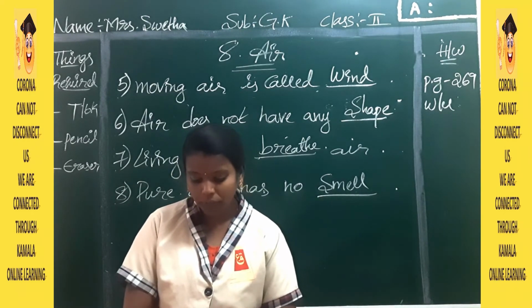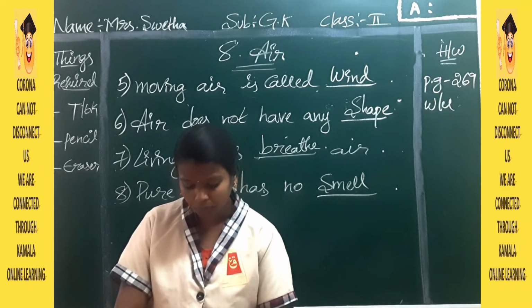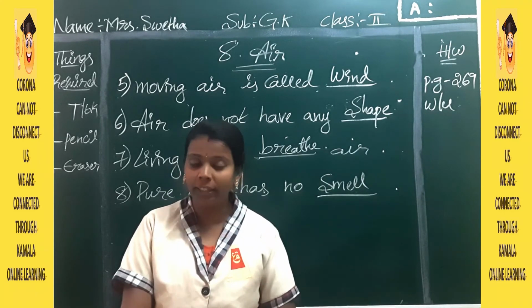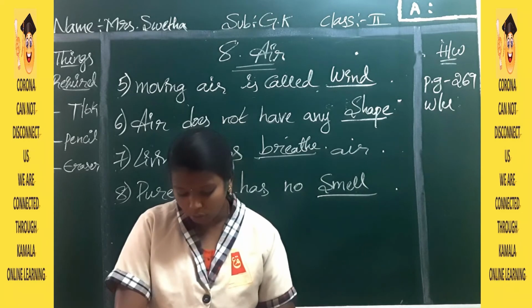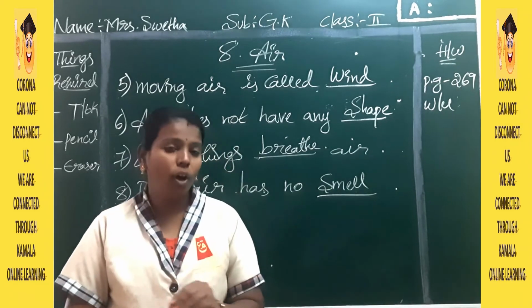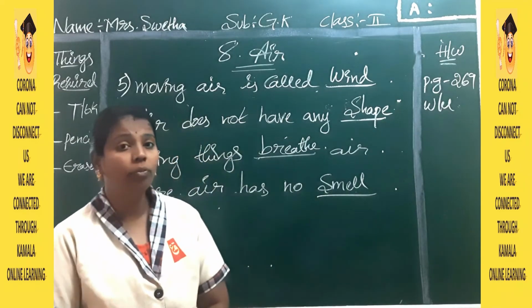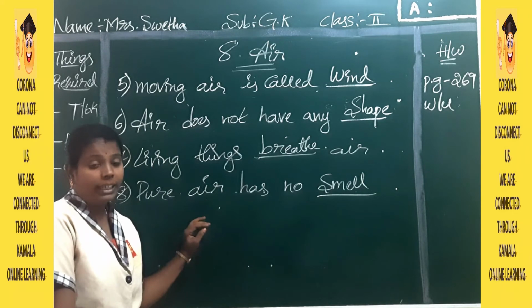These are all different things that work with the help of air. So air is very important, not only to human beings but to all living beings. Without air, without food, nobody can live. So air is very important for life.